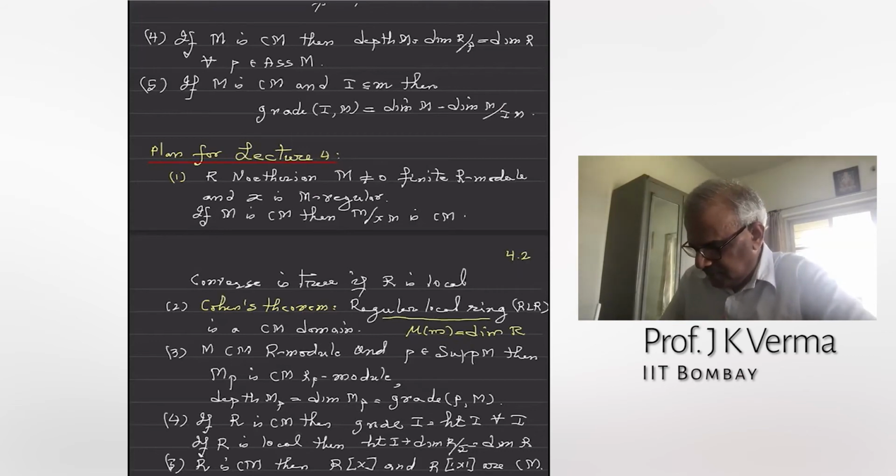So this gives a big class of Cohen-Macaulay rings, because local rings associated with smooth points of algebraic varieties are regular local rings. So they are in abundance.